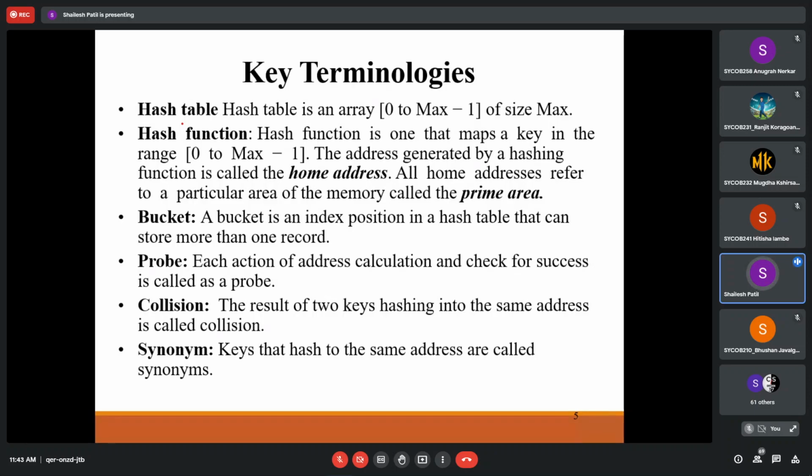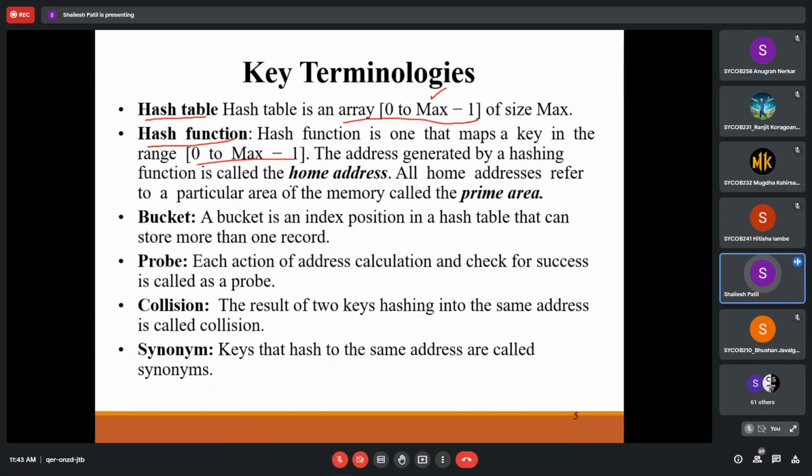The first thing is the hash table, which you know. Basically, a hash table is an array with indices from 0 to max minus 1, where max is the bucket size. Then we have the hash function, which is a function that maps a key into that range.